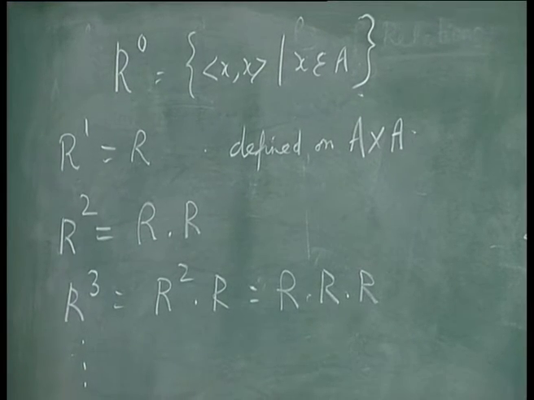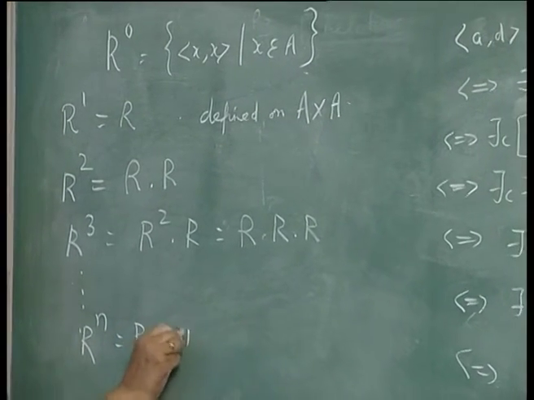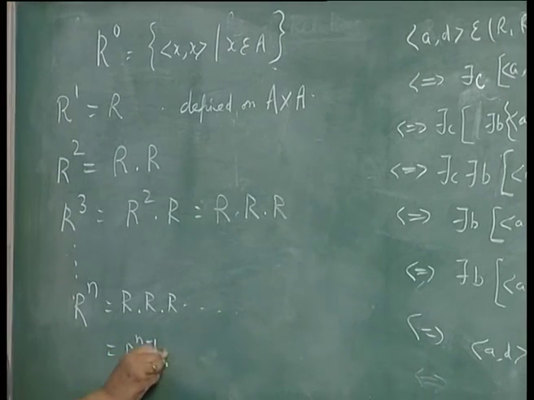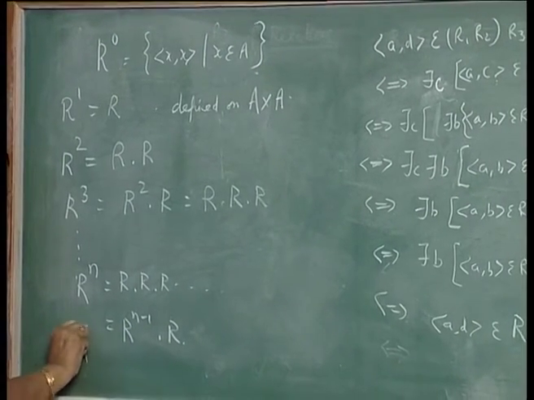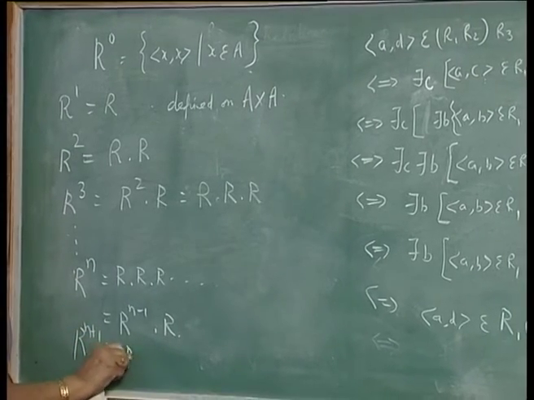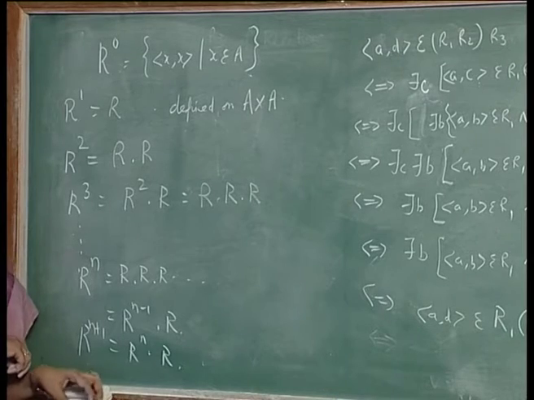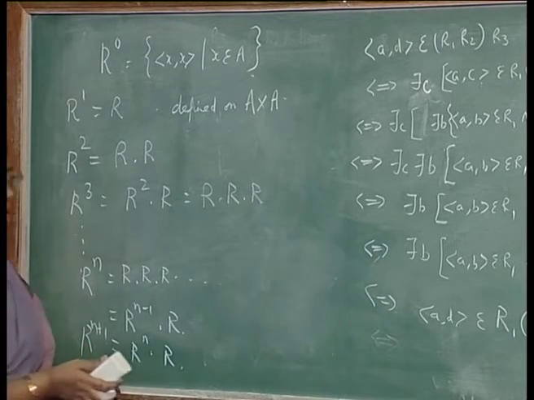And proceeding like this, R power n is R into R into R n times, that is R power n minus 1 into R. R power n plus 1 of course is R power n into R. This is the way you define the composition of relation or the power of a relation.